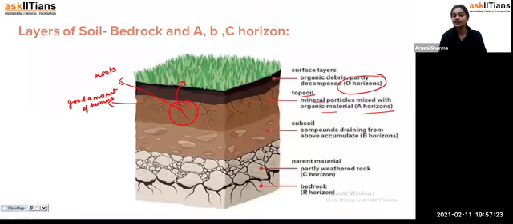And students, if it has a good amount of humus, it also has one important point, that it is rich in nutrients. Rich in nutrients. Fine. So one, it has a good amount of humus, and second, it is rich in nutrients, because in this layer of the soil, students, the mineral particles mix with the organic material, and when they mix, they form a good amount of humus and nutrients.